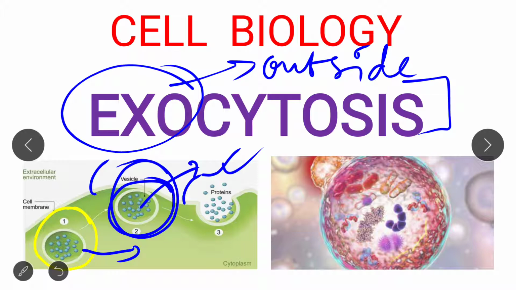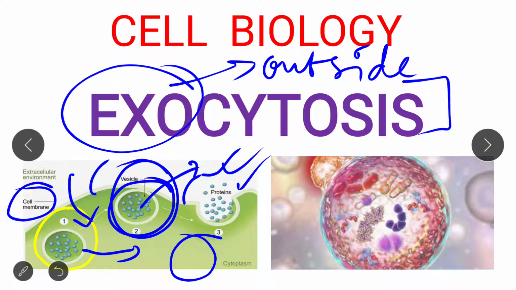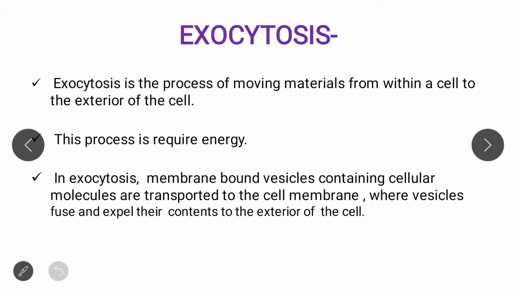Here is the difference between exocytosis and endocytosis. In exocytosis, the vesicle moves outward, fuses with the cell membrane and releases its content at the plasma membrane. But in endocytosis, the material is internalized and fuses with the lysosome. So this is the basic difference. Now let's read the PPT, then you will get a clearer idea.